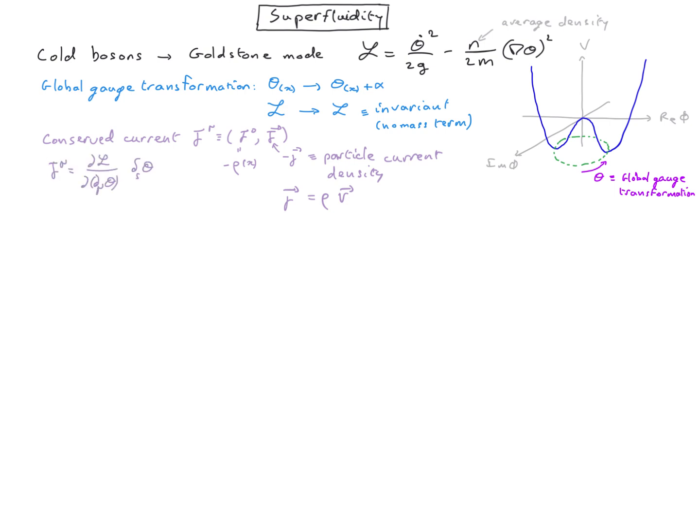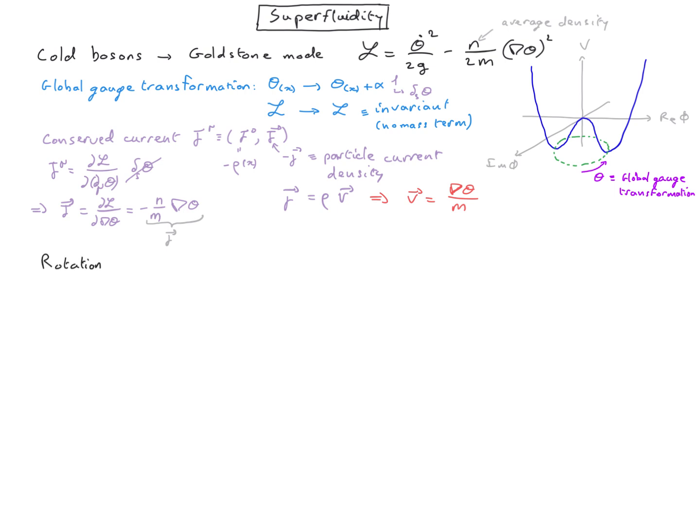From the action of the gauge transformation on theta, we see that delta S theta is just 1. If the density is constant, it is just equal to n, and therefore we get an expression for the velocity. This result is quite interesting because we are usually told that the phase doesn't matter. But here we see that it is important because its gradient is proportional to the velocity of the particles. We will now see a consequence of this expression when we try to rotate a superfluid.